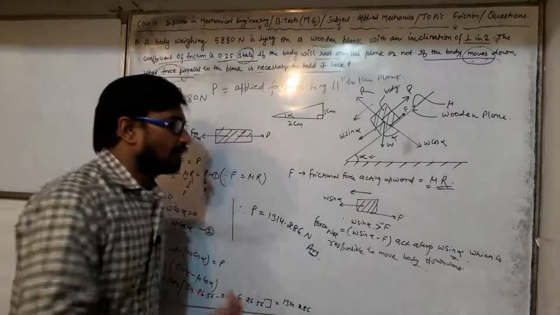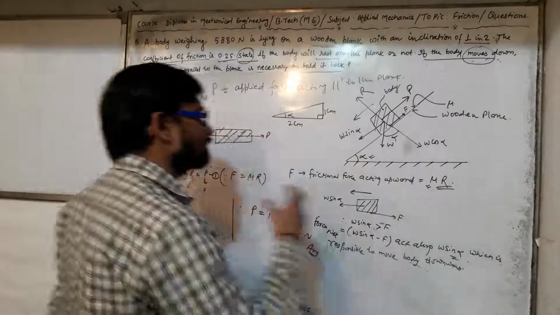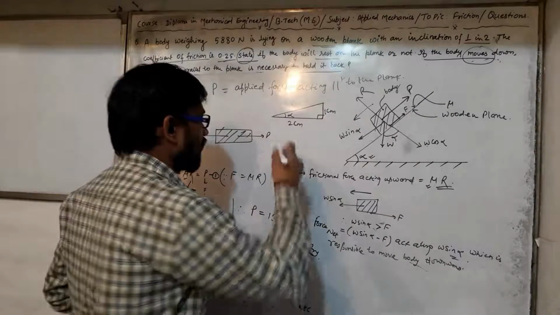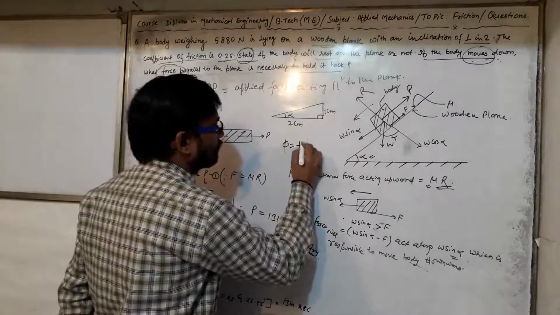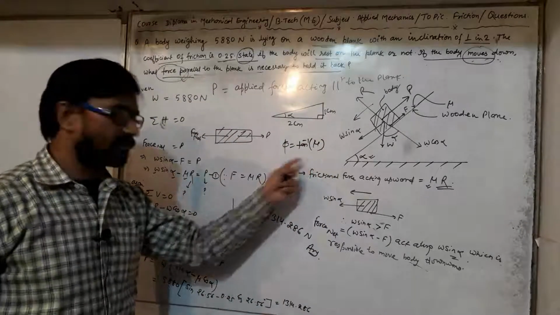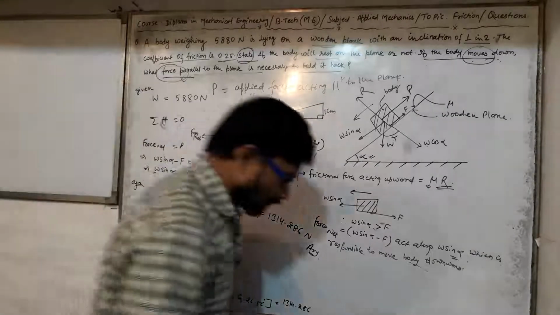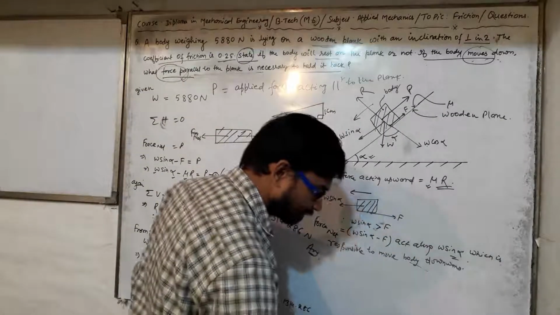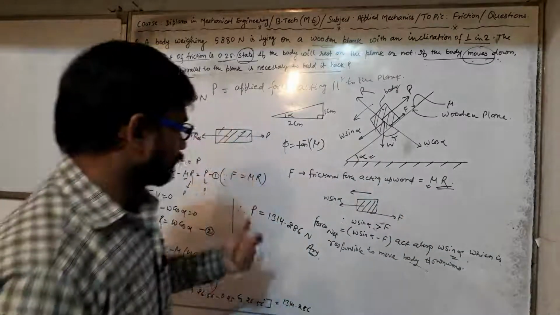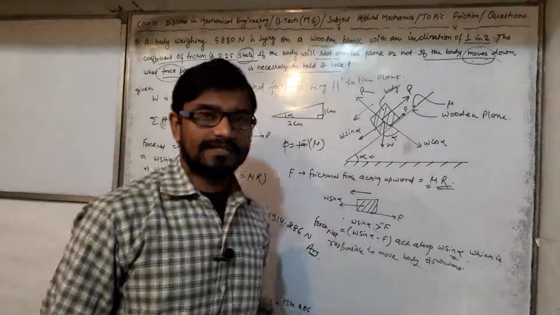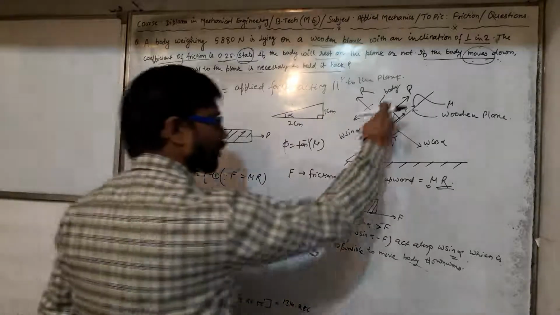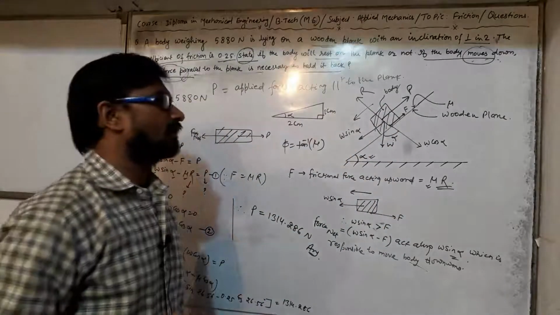To find this condition, we first evaluate the value of angle of friction. Angle of friction phi is nothing but tan inverse of the coefficient of friction. Using this formula, we have got 14.04 degree. So 14.04 degree is less than 26.56 degree. Hence we can say the body is moving. It is not at rest on the inclined plane.